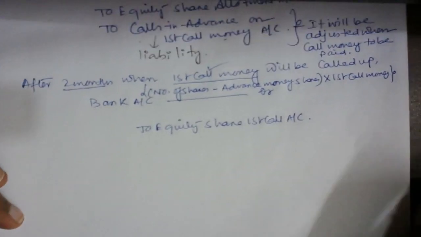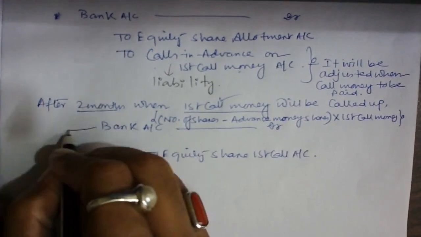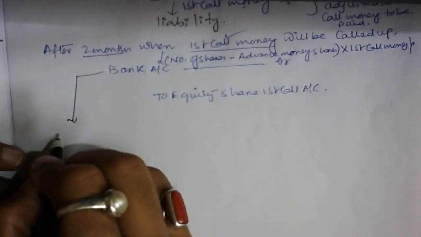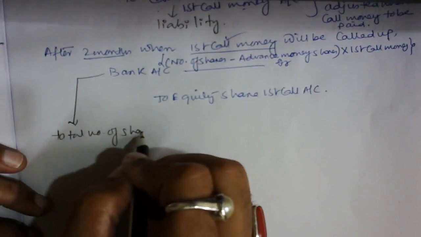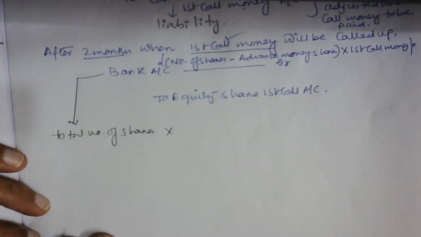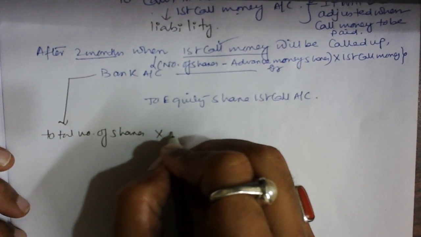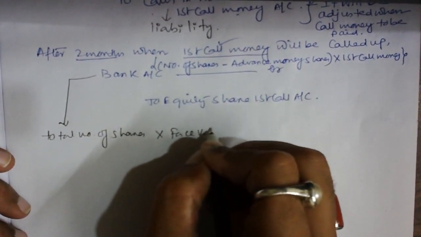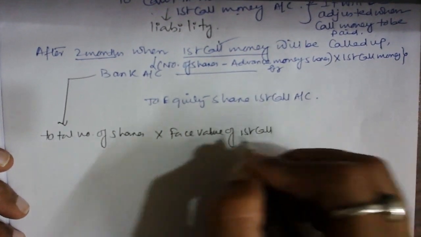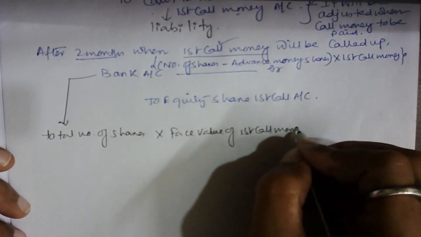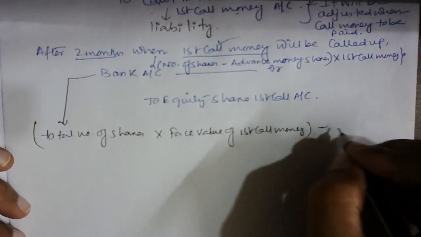So if I want to show how this bank account will happen, see, total number of shares into face value of first call money, the first call money that is due, minus calls in advance.